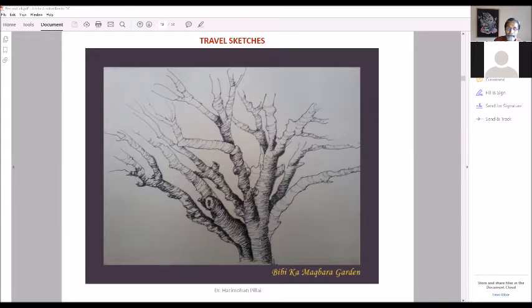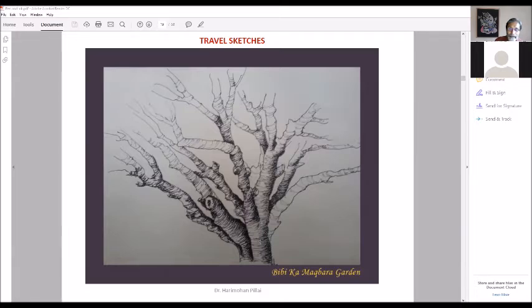So all designers have this habit of carrying a sketchbook with them all the time. Sketchbook and pen and pencil are always part of a designer's life. So I carry a sketchbook wherever I go, and if I have time, just to pass time, if I have to wait for someone and nothing to do, you sit and sketch. So these are all travel sketches, and which I have preserved.